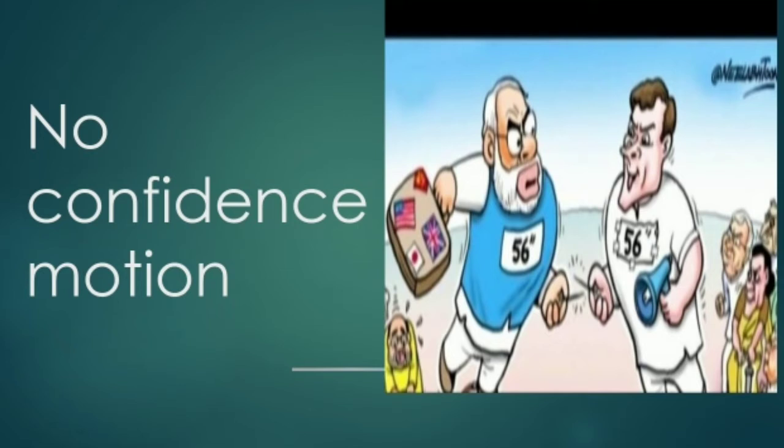If that no confidence motion, the proposal, is passed in the parliament, then in that case the government will have to resign. There is no option before the government except to resign. So the government will be obliged to resign in case the no confidence motion is passed in the parliament by the opposition. So these are the important tools through which the government can be controlled by the parliament.